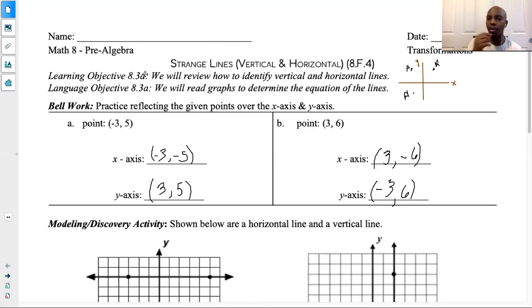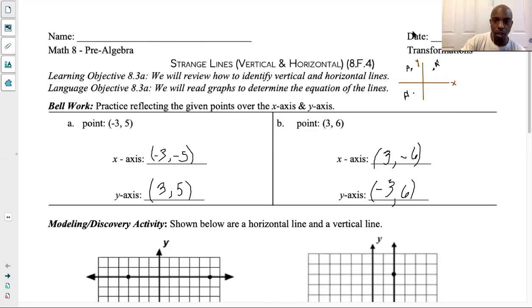We're going to review how to identify horizontal and vertical lines today, right? Our goal is to read the graphs. You should also be familiar with graphing them. Now, you can go back on Delta Math and practice some of the linear equations that we had to graph, and some of them were graphing these unusual ones, which we call strange lines, vertical and horizontal ones. But let's go through it. We're going to model it. We've done this activity before, so it's not brand new, but I do need you to get familiar with it before we dive into what we're doing tomorrow.